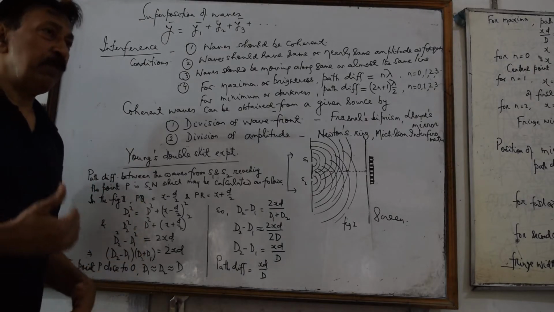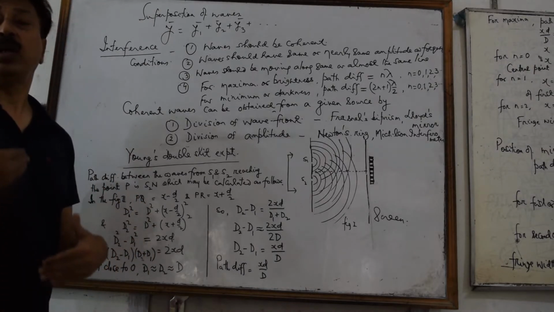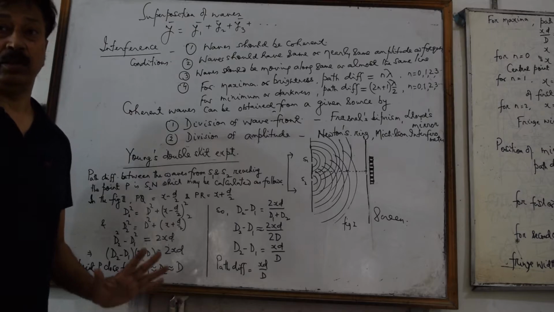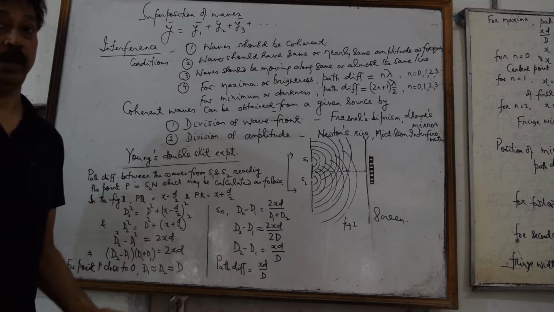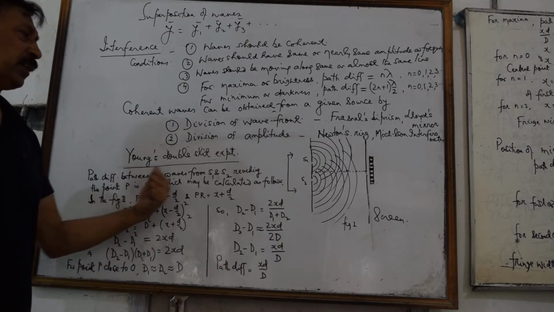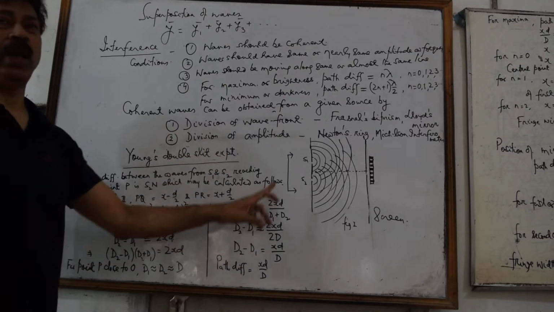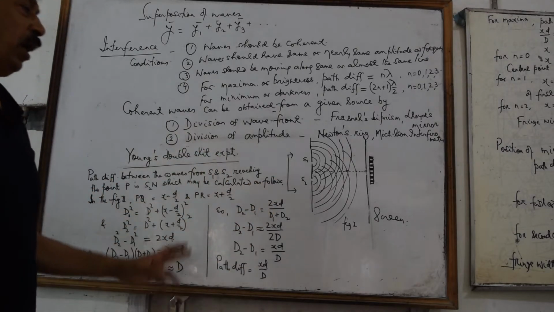This experiment is in confirmation with the dual nature of matter and light. Young's double slit experiment was performed by Thomas Young in 1801.